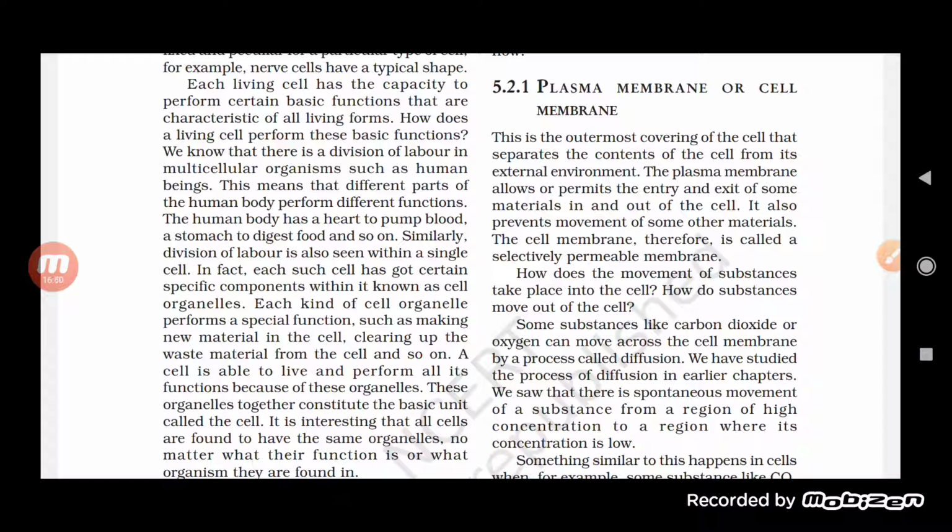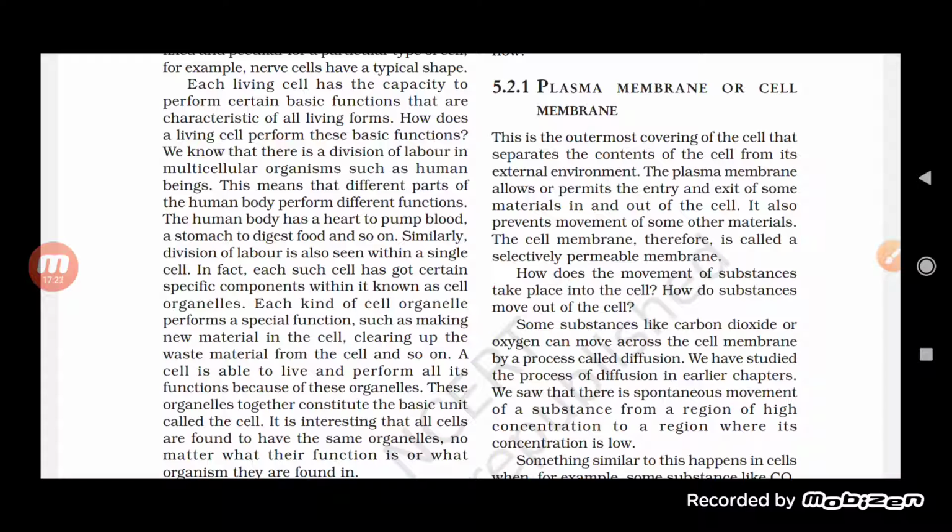How does the movement of substances take place into the cell? And how do substances move out of the cell? Here the question arises: okay, the plasma membrane is there to allow the molecules, the substances, to enter or leave the cell. But how does this movement of the substances take place into the cell, or how does the movement occur outside of the cell?